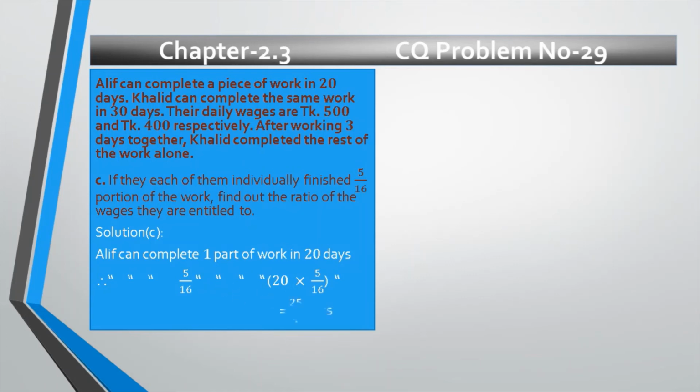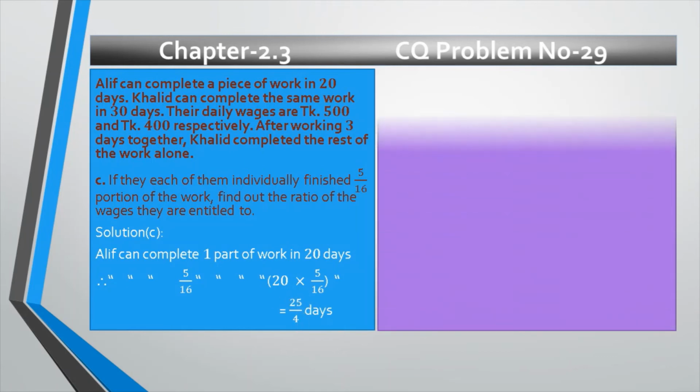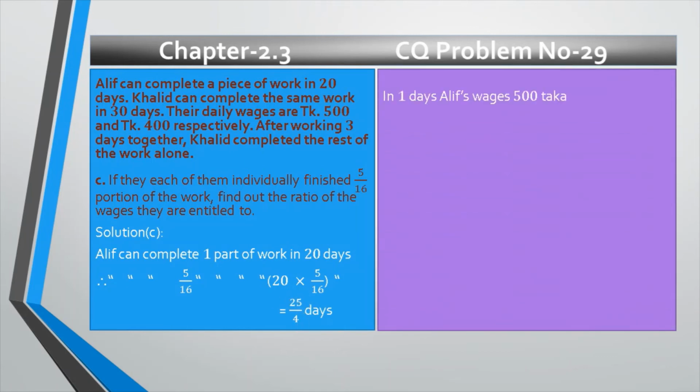Then we get 25 by 4 days. Now in one day, Alif's wages are 500 taka, it is written in the given stem. So in 25 by 4 days, Alif's wages are 500 multiplied by 25 by 4, and if we reduce, we get 3125 taka.